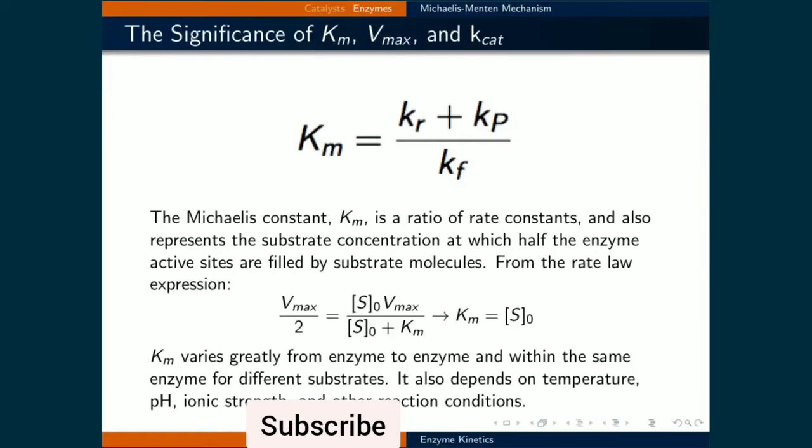Recall that the Michaelis constant, Km, is a ratio of the three rate constants involved in this mechanism. It also represents the substrate concentration at which half the enzyme active sites are filled by substrate molecules. Another way to put this is that Km is equal to the initial concentration of S when the reaction is operating at half the maximum rate.